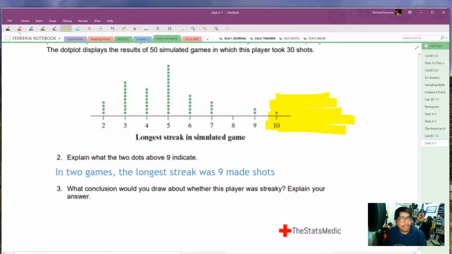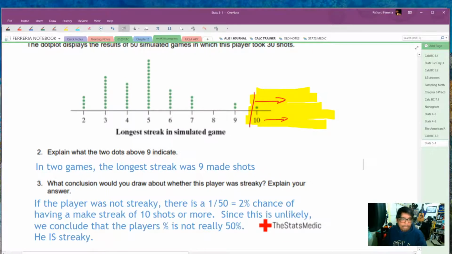So let's pretend that he wasn't streaky, that he just made 50% of the shots no matter what. Then there is only a 1 in 50 chance of having a streak of 10 or more, which is less than that 5% level that we were talking about earlier.